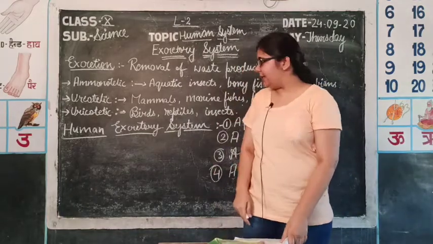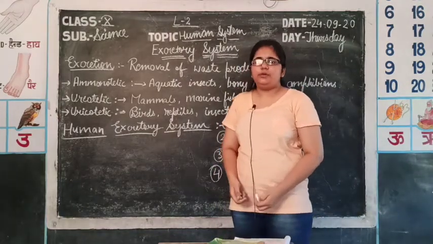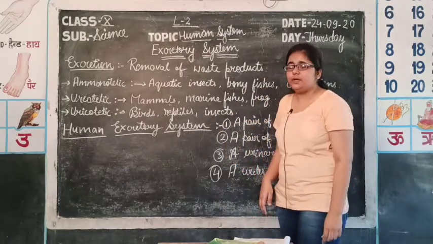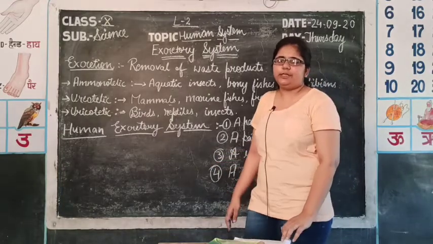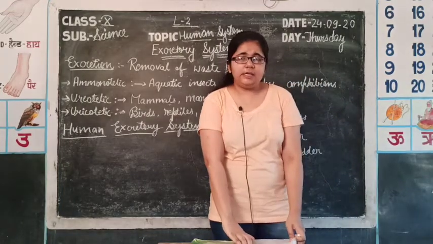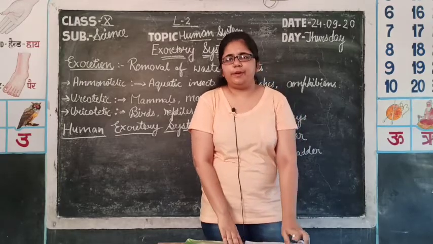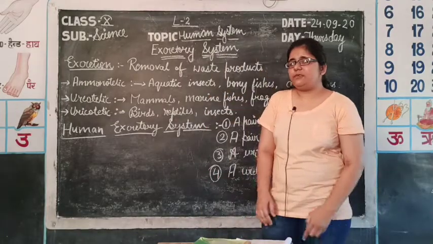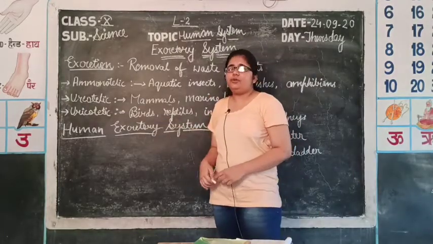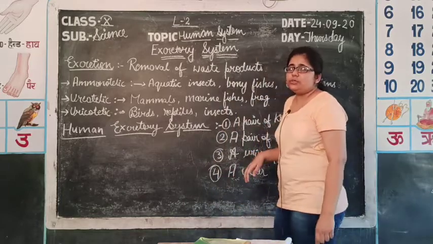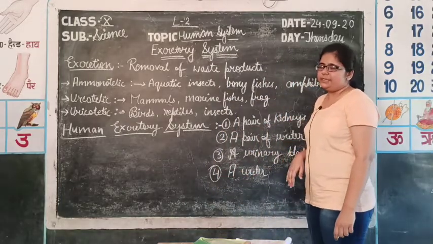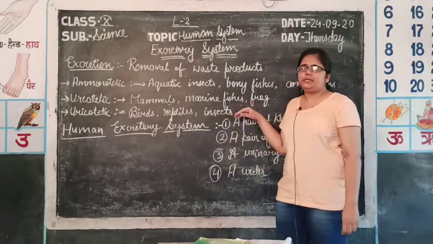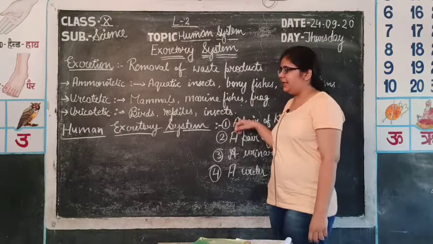Then comes the third category, that is uricotelic, in which the excretory substance is uric acid. Uric acid is excreted in the form of paste. These are least toxic, so the requirement of water for its excretion is also very little. The organisms which come under the category uricotelic are mainly those who have a very little amount of water in their habitat. For example, birds, reptiles and terrestrial insects, the insects living on the land.